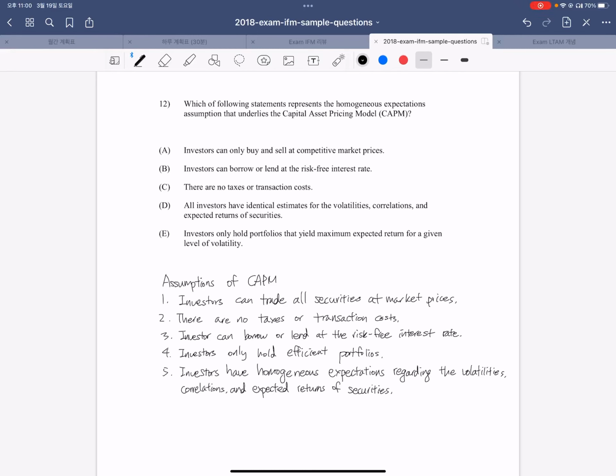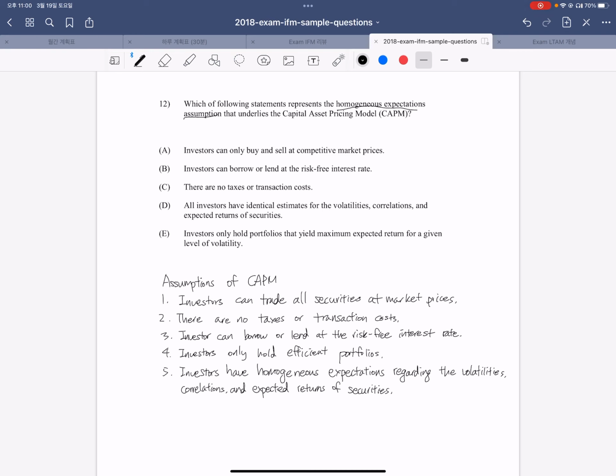Okay. Which of the following statements represents the homogeneous expectations assumption that underlies the capital asset pricing model? Okay, to solve these questions, we first have to understand what the assumptions of CAPM are. So I wrote it down ahead.